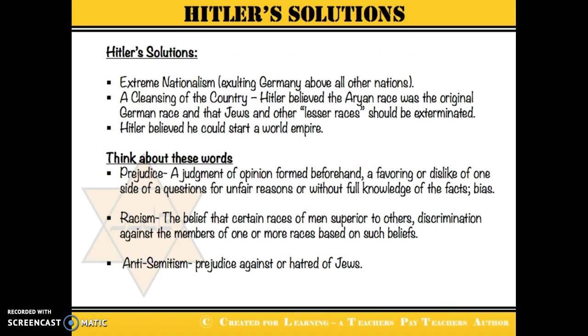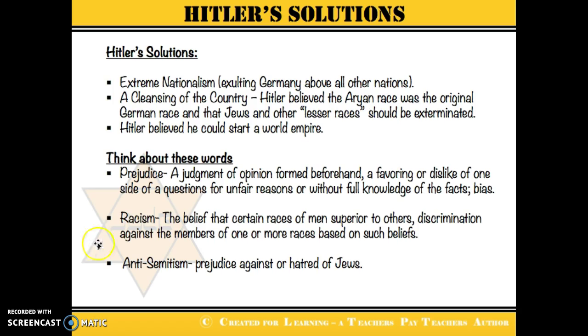Hitler offered several solutions to fix Germany's problems. He believed in extreme nationalism. He believed Germany was above all other nations, and he wanted to cleanse the country. So again, he believed that the Aryan race was the original German race and that the Jews and other lesser races should be exterminated. And he felt that he could start a world empire on these beliefs.